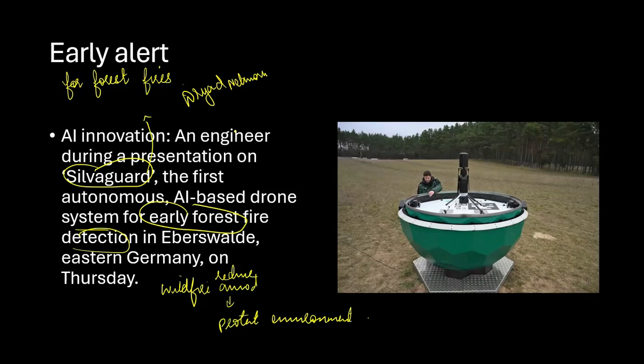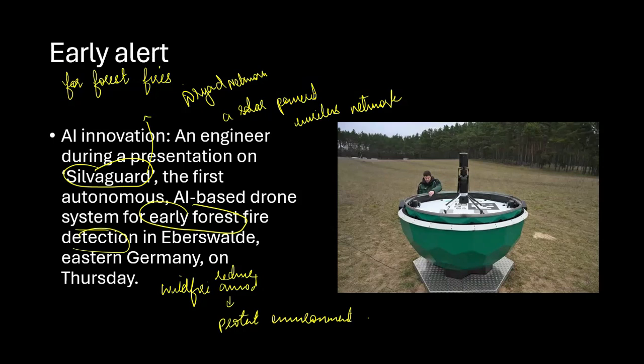It uses AI-powered sensors to detect wildfire smoke and differentiate it from other sources like vehicle emissions, reducing false alarms.